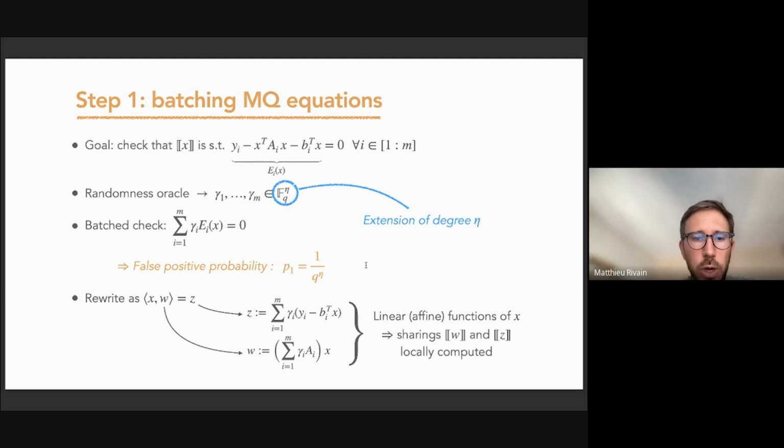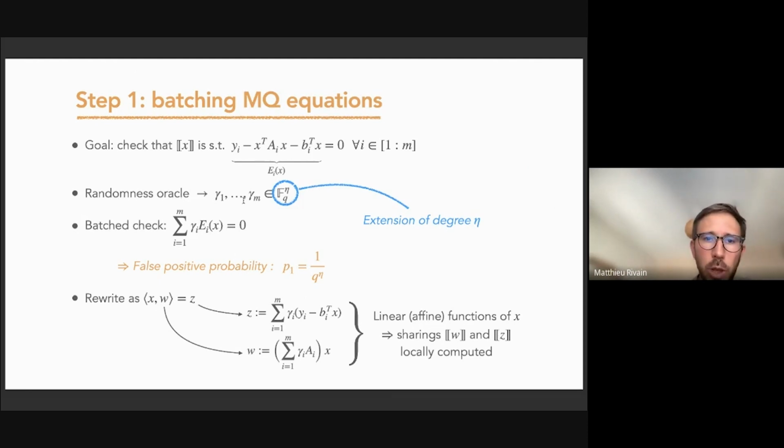The nice feature here is that z and w are both linear or affine functions of x. So it means that we can derive a sharing of w and a sharing of z locally. The parties can locally derive those sharings from a sharing of x. So that's the first step.